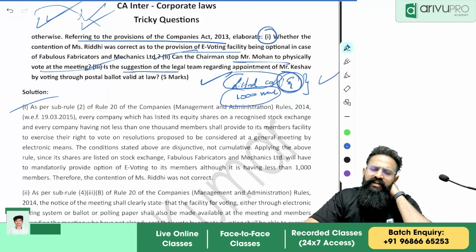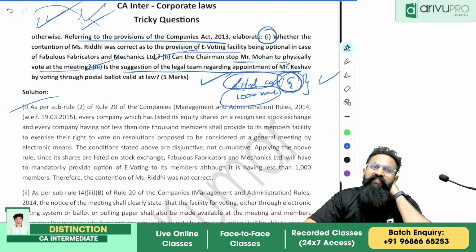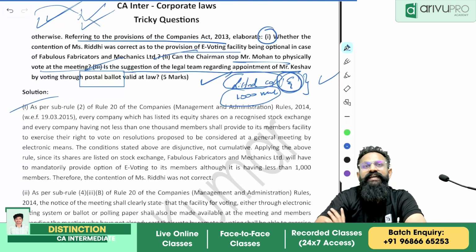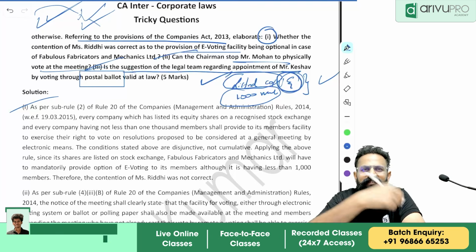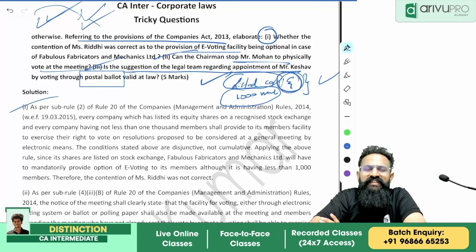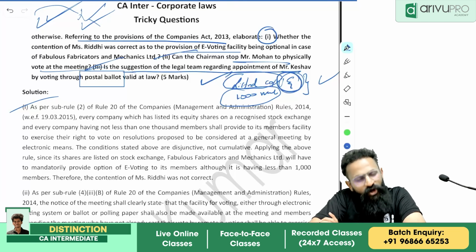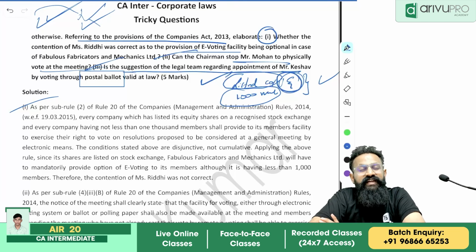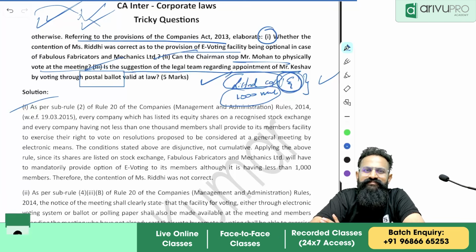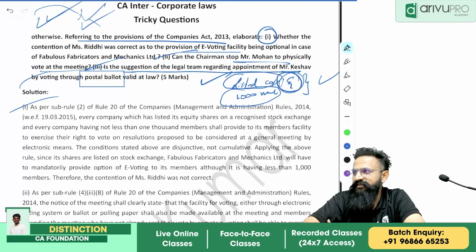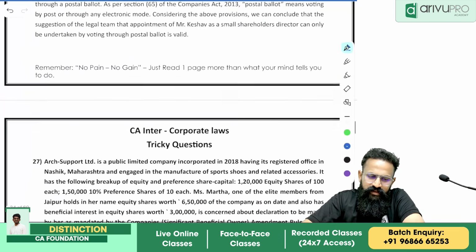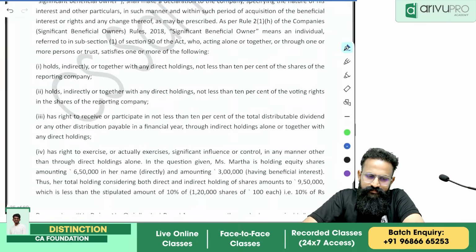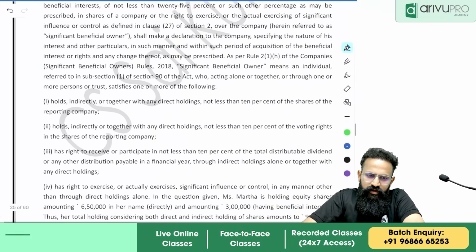Is the suggestion of the legal team regarding the appointment of Keshav valid? Remember, people, you need to know the list of things that can be considered by postal ballot. In that, yes, we would have written also small shareholder director. So if you want to appoint a small shareholder director, that decision has to be taken by postal ballot only. That's the answer. Is this clear? Yes. Okay. Our next one.